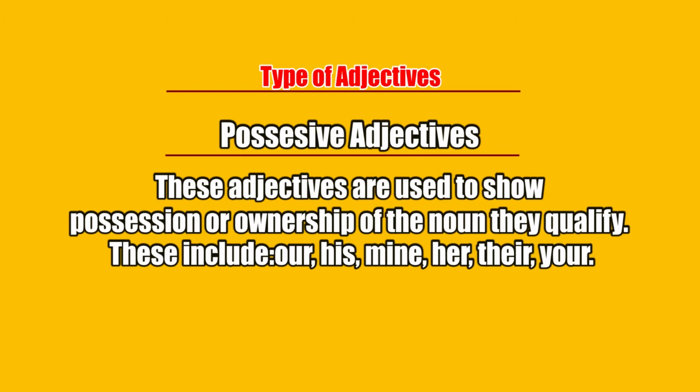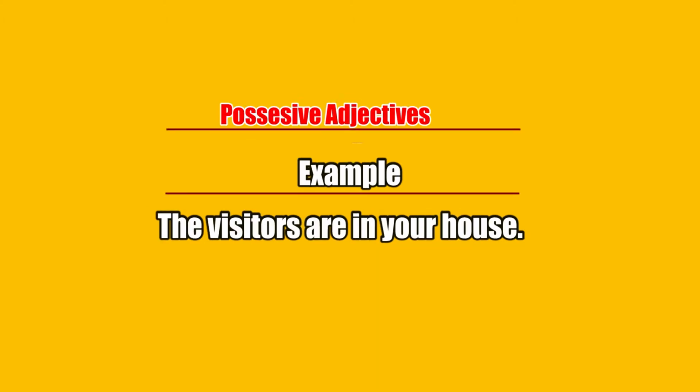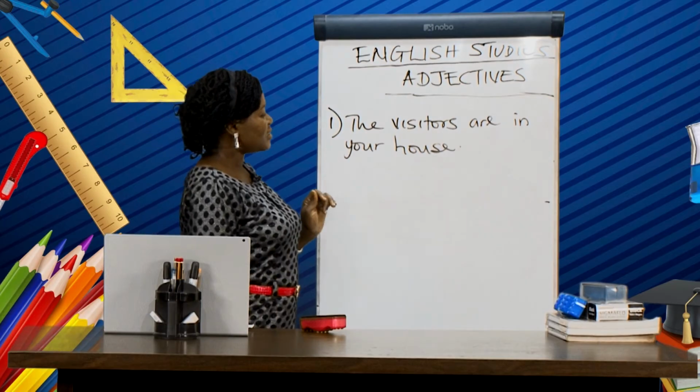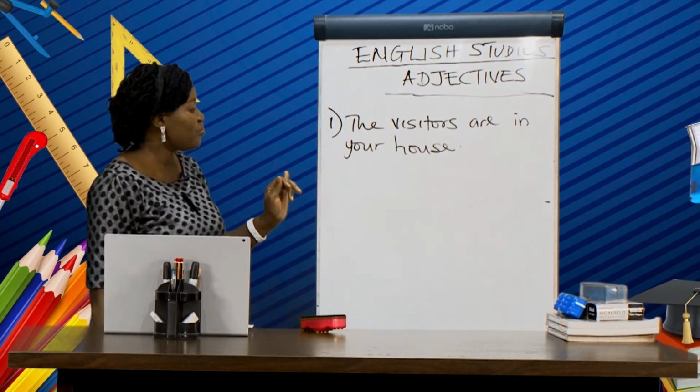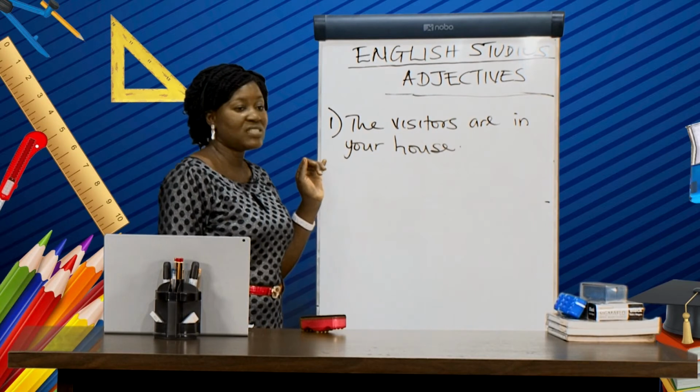Take, for example, we have my, we have her, we have his, we have mine, we have her, we have your. Take, for example, the visitors are in your house. If you look at this sentence, you will see that the only word showing possession in this sentence is your.